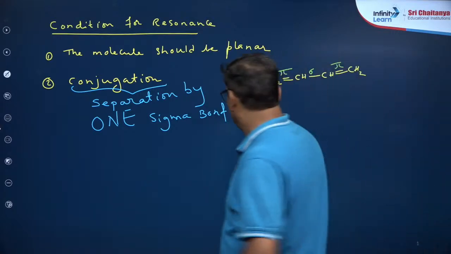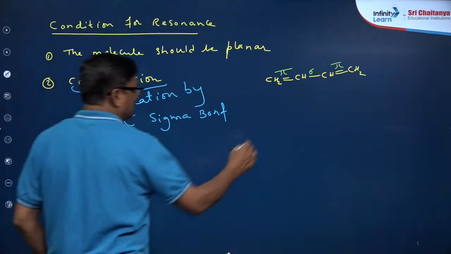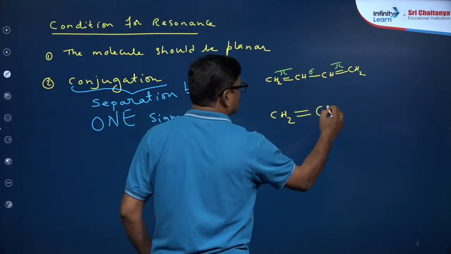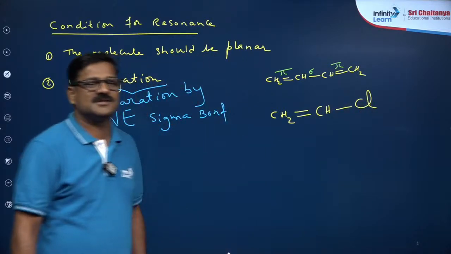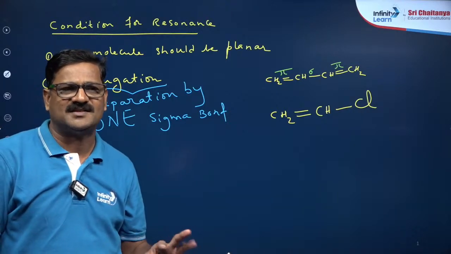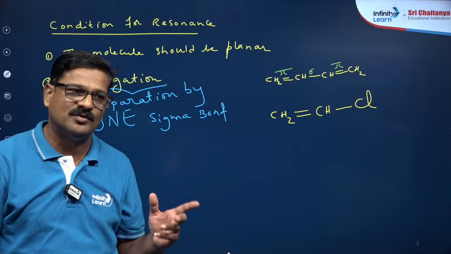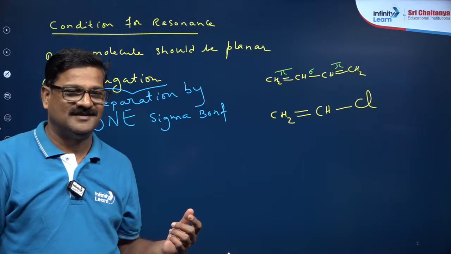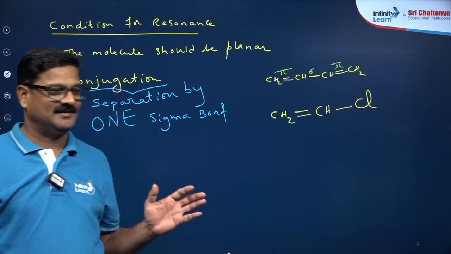Okay, one more example. Let's say CH2 double bond CHCl. Is there conjugation here or not? Say it quickly in the chat box, yes or no. If yes, type yes. If no, say no. I am searching in the chat box. Conjugation is there or not?